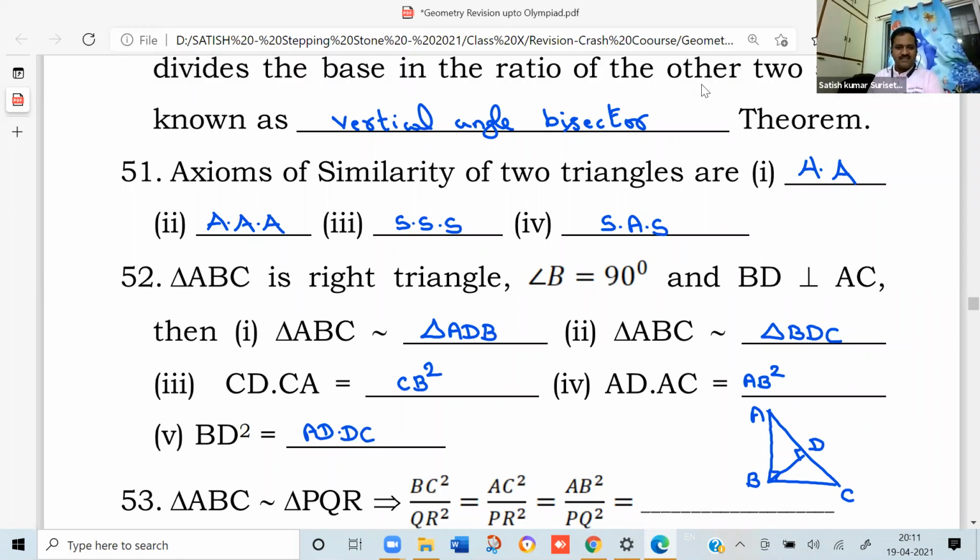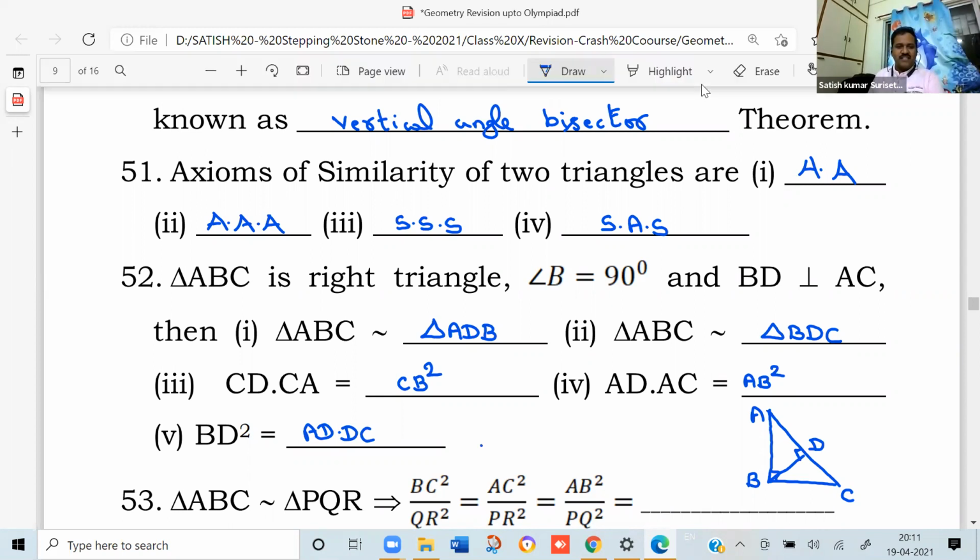Next, triangle ABC is similar to triangle PQR. Then BC square upon QR square equals AC square upon PR square equals AB square upon PQ square. That is, the ratio of squares of the corresponding sides equals what? Area of triangle ABC upon area of triangle PQR. I hope you know the derivation also.